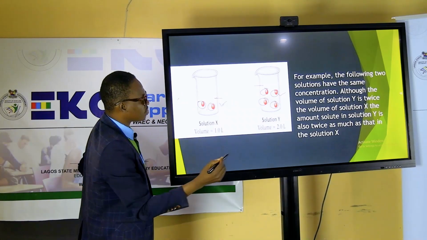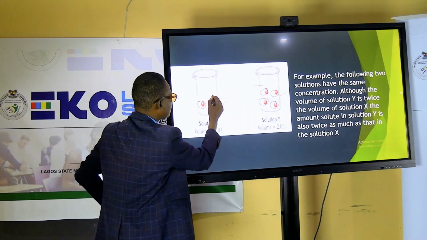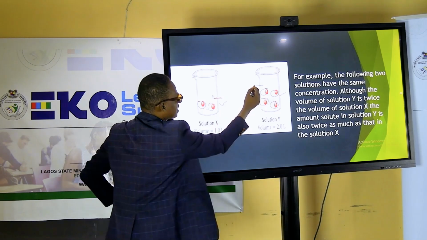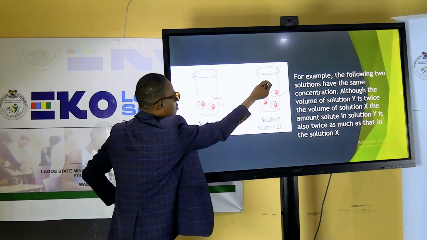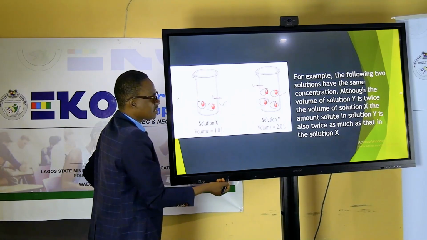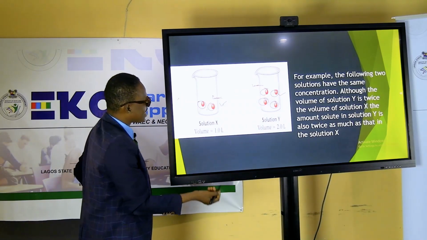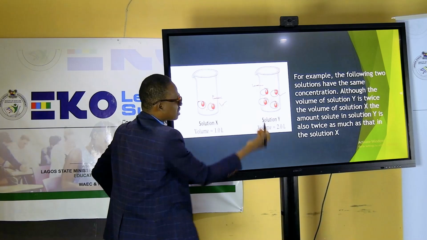Then in terms of water, we can say this is less than this, meaning this has more solvents than this.